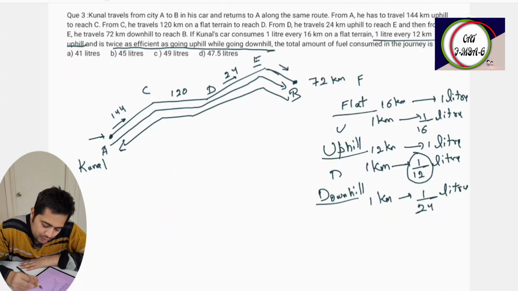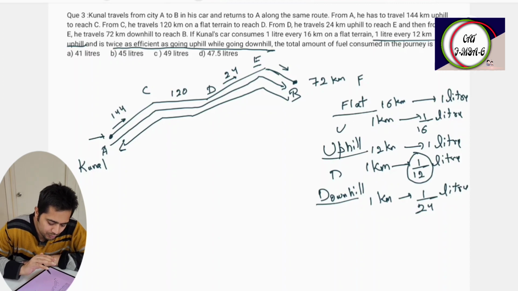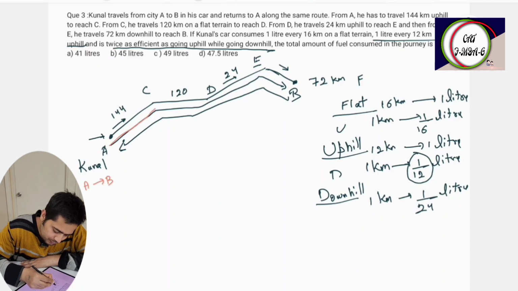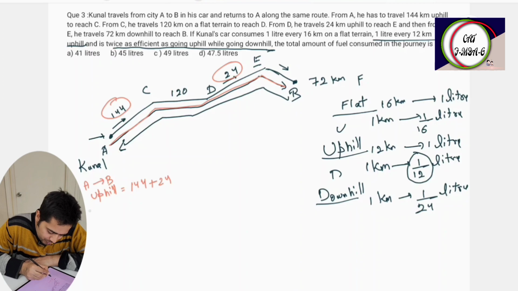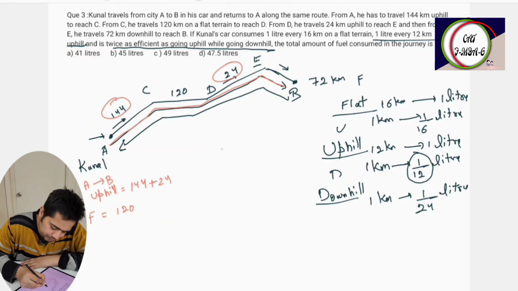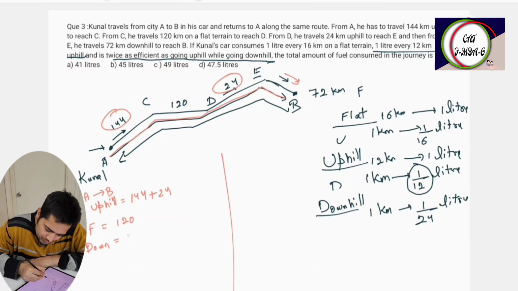Okay. And also remember, when he is going from A to B on this path, uphill is equal to 144 plus 24, and flat is equal to 120, and downhill is equal to 72 kilometers.